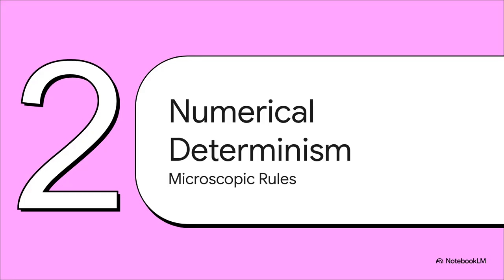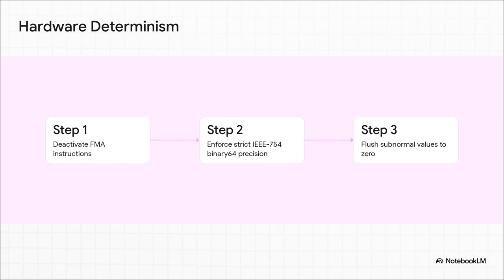A bloated, drifting legacy paradigm on one side versus strict structural closure on the other. Moving right along to Section 2, hardware-level numerical determinism, the microscopic rules of math. So, let's dig into how it actually achieves this determinism on a microscopic level. Because to get exact bit-for-bit execution parity across completely different runtimes, like Go, Rust, and Python, Gracecore literally has to lock down the hardware itself. It does this in 3 critical steps.